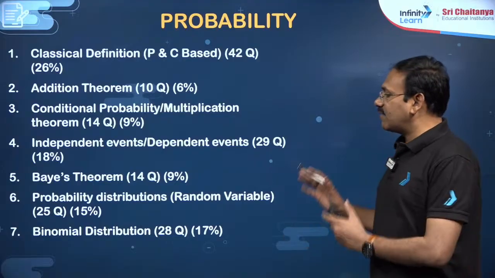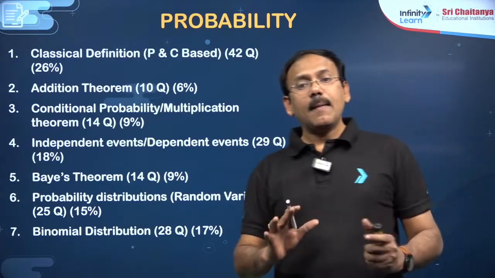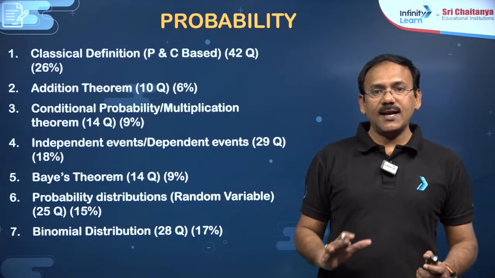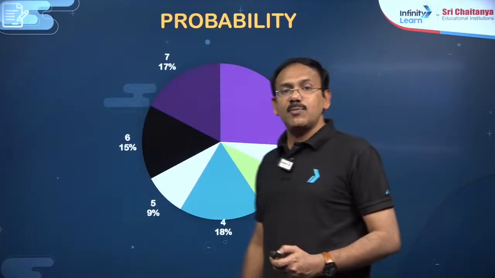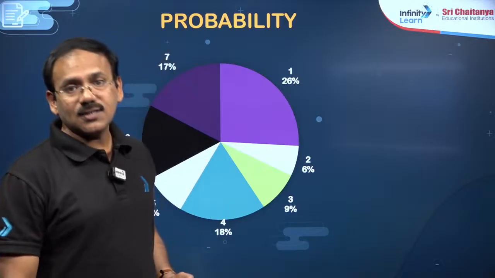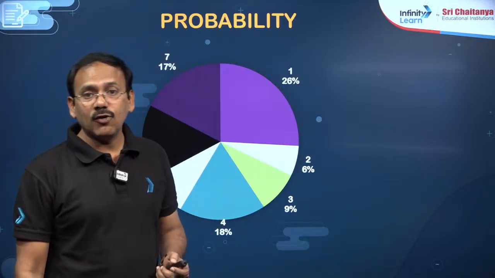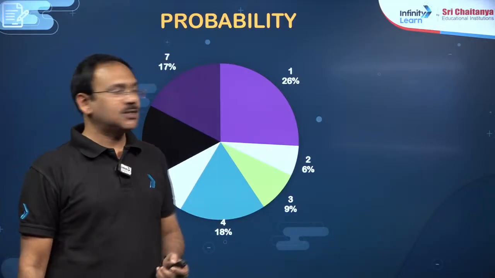There are majorly seven areas in the probability topic. Now we'll see the distribution of previous year questions, from 2010 to 2024, about 14 to 15 years of questions.